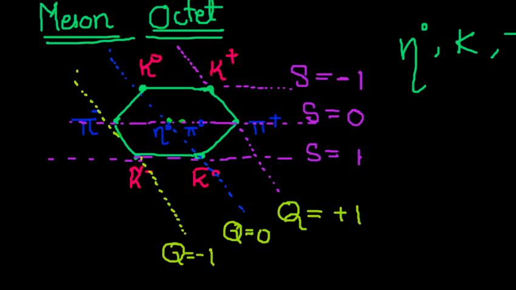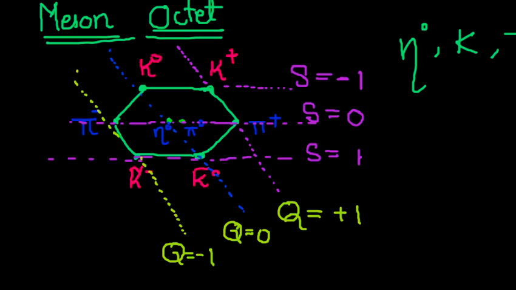With the help of this charge, you already know the diagonal will have +1, so K plus and pi plus will come in this order only. If you forget the places of K and have some confusion, with the help of Q you will arrange them in this fashion only: K naught should come here, eta naught here, K bar naught here. So this will give you the Q values.